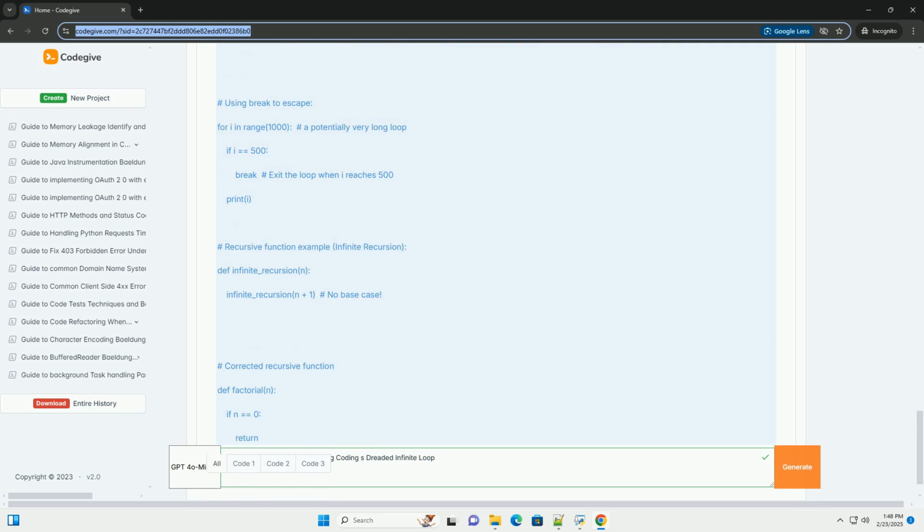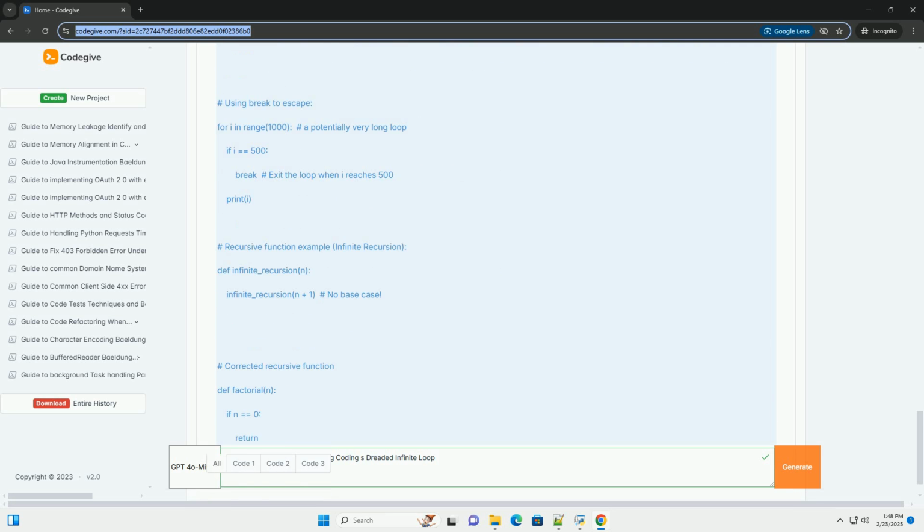A fresh pair of eyes can often spot subtle errors you've overlooked. 4. Defensive programming. Include extra checks within your loop to detect potential problems. For example, if you expect a variable to be within a certain range, add a check to ensure this is the case.